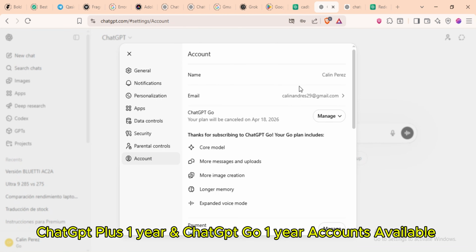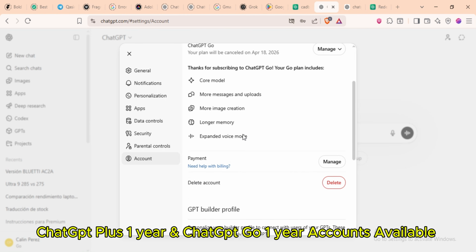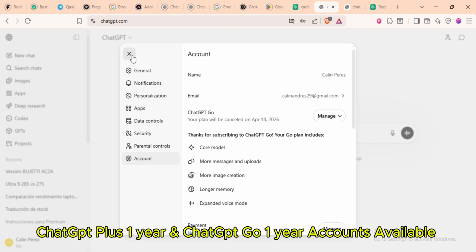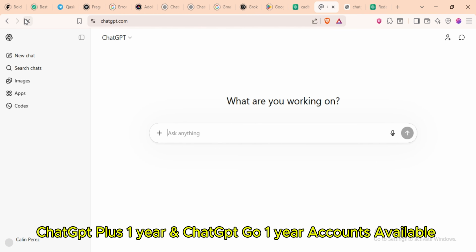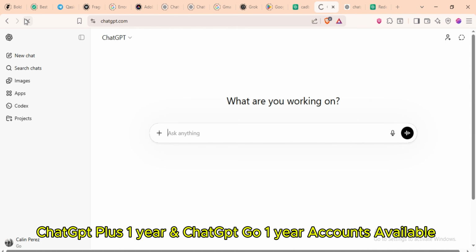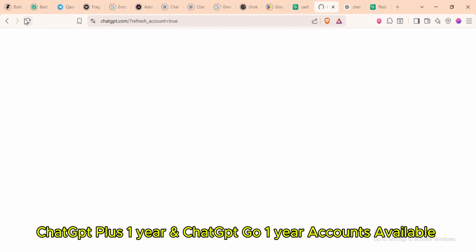You can see there is a Go plan on this ChatGPT account. The current plan is the Go plan, so I will upgrade it to the Plus plan for 1 year. Currently, this is a monthly Go plan on this account. I want to get it upgraded, and I have done the process in the background.